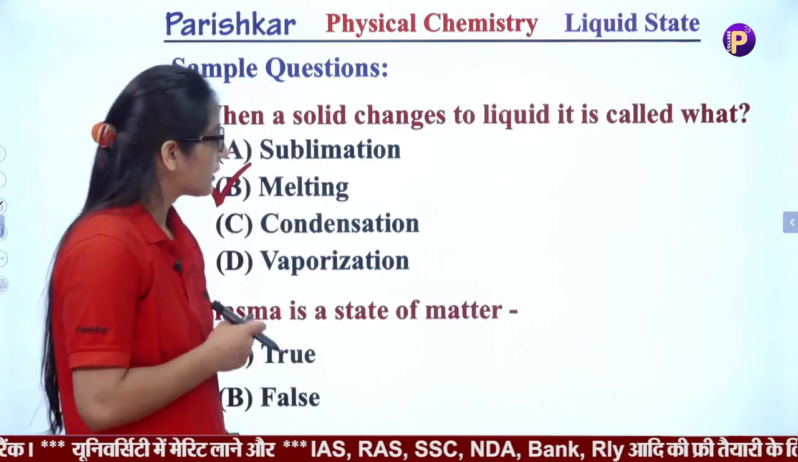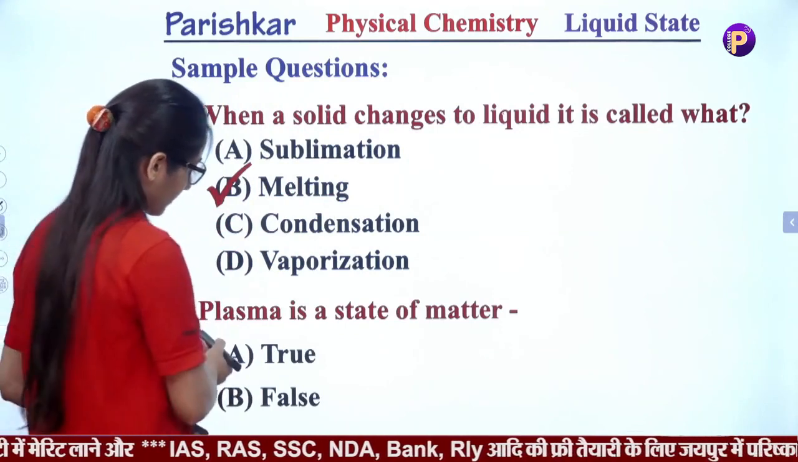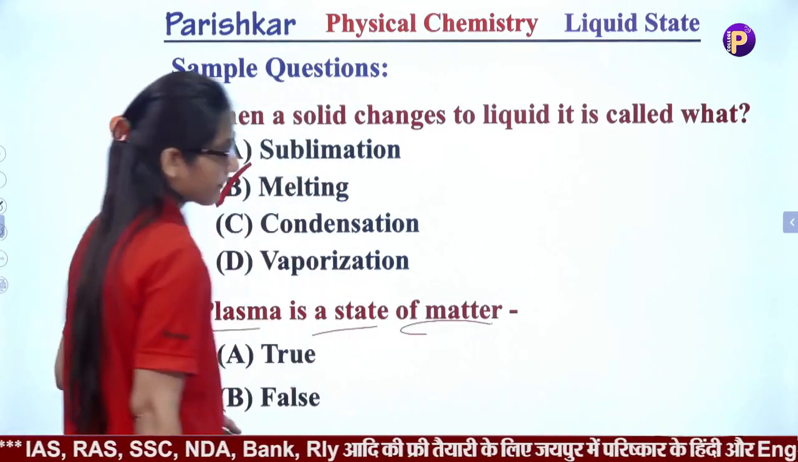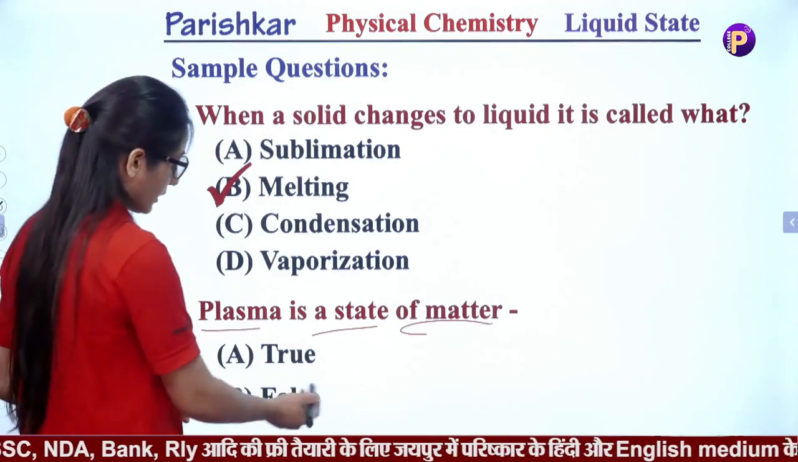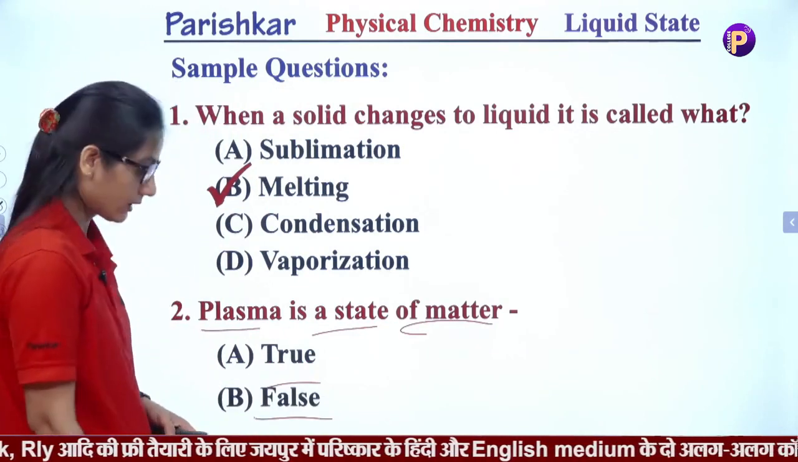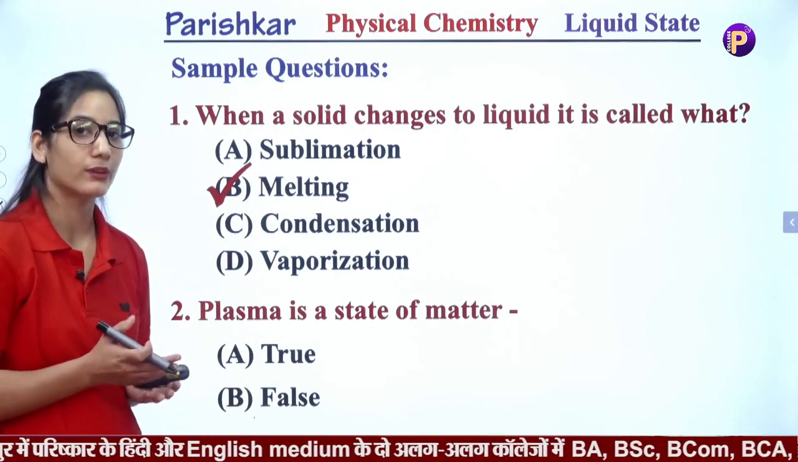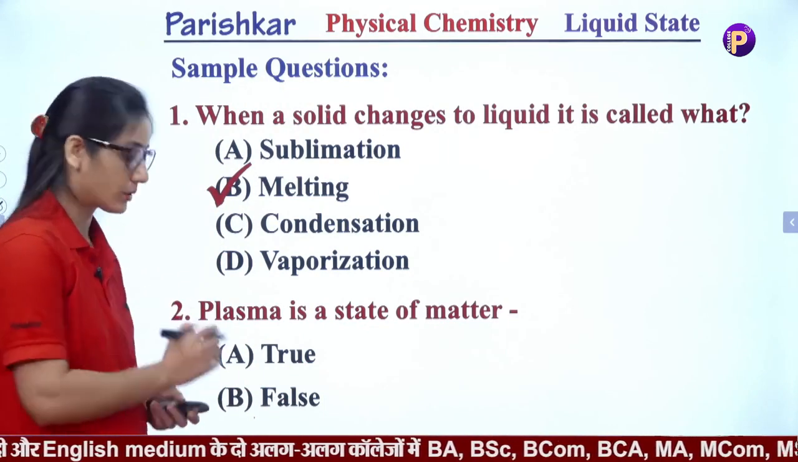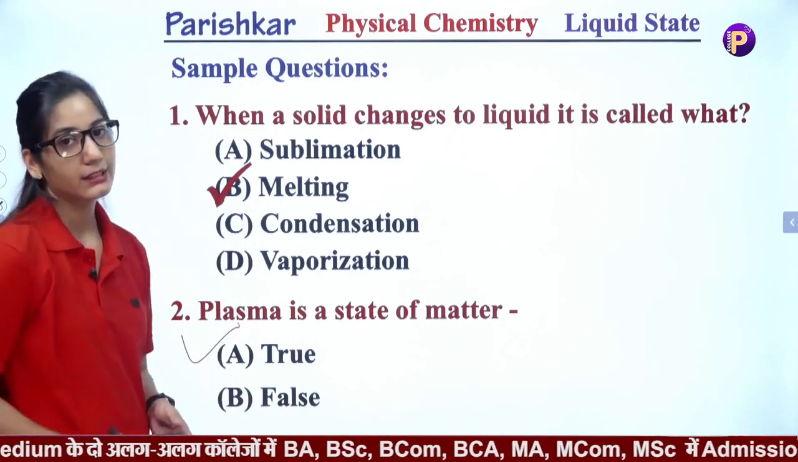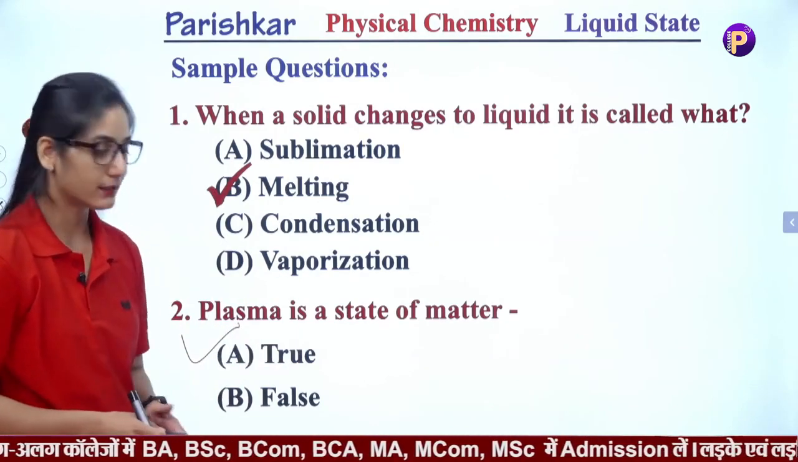Okay students, the next question is, plasma is a state of matter, true or false? We discussed in today's lecture that plasma is an ionized form of gases. Then the right answer would be true. That means plasma is also a state of matter.